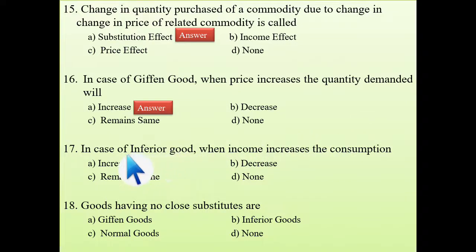Okay, next one, see what is here. In case of inferior good, when income increases, the consumption decreases. Why? Because as it is an inferior good, when your income is increased, why would you prefer that? You will go for a higher superior good. Yes or no? So that is why it has decreased. Next question, see. Goods having no close substitutes. This I have mentioned in the chapter of difference between Giffen good and inferior good. Check that. Goods having no close substitutes are actually Giffen goods. And this is the reason why income effect is greater than substitution effect in case of Giffen good.